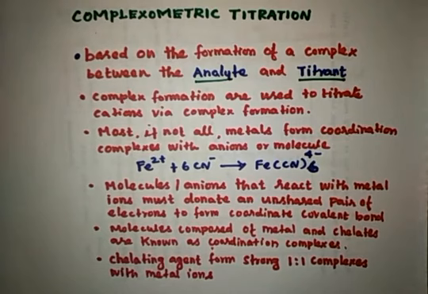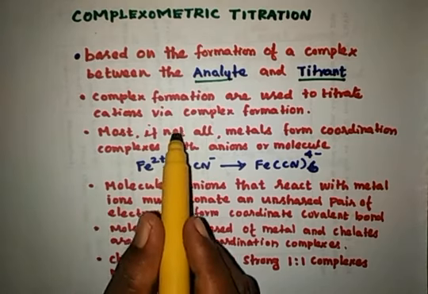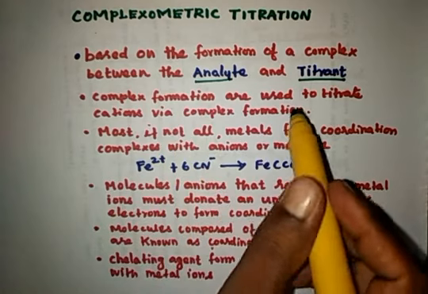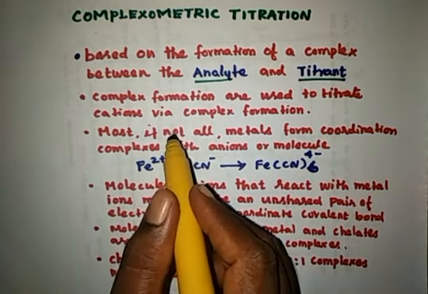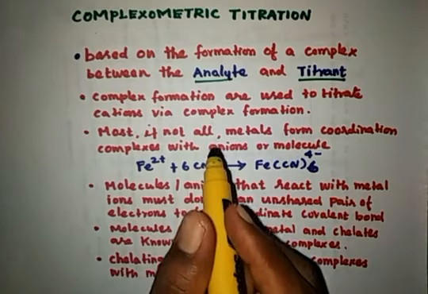We know what is analyte and titrant. Already we have discussed analyte and titrant. Here, in these titrations, the ions are converted into soluble and slightly dissociated ions or compounds. Here, the formation of the complex is used to titrate the cations via complex formation.